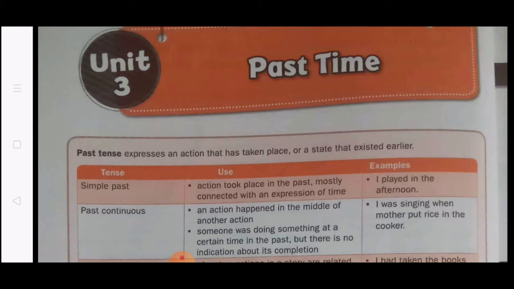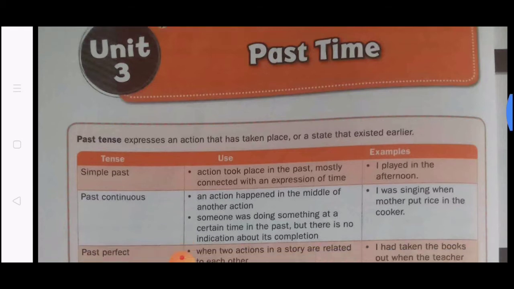It is a grammatical tense whose principal function is to place an action or situation in past time. So the past tense expresses action that has occurred or the state that existed previously. That is the meaning of past tense. Now what are the types of past tense? It is categorized in 4 types. What are they? Simple past, past perfect continuous, past continuous and past perfect continuous. These are the 4 types of past tense. I'll explain you one by one.